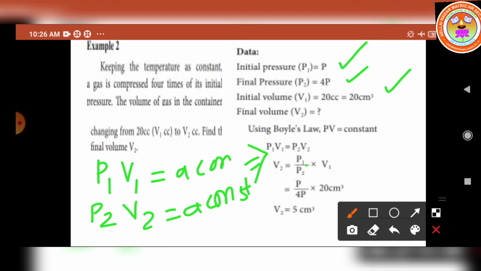So V2 is equal to, rearranging this formula, V2 is equal to P1 by P2 into V1. Now substitute the known values: P1 is P, P2 is 4P and V1 is equal to 20. So the P terms are cancelled out. 1 4 is 4, 5 4s are 20. So what is the final volume? V2 is equal to 5 centimeter cube.